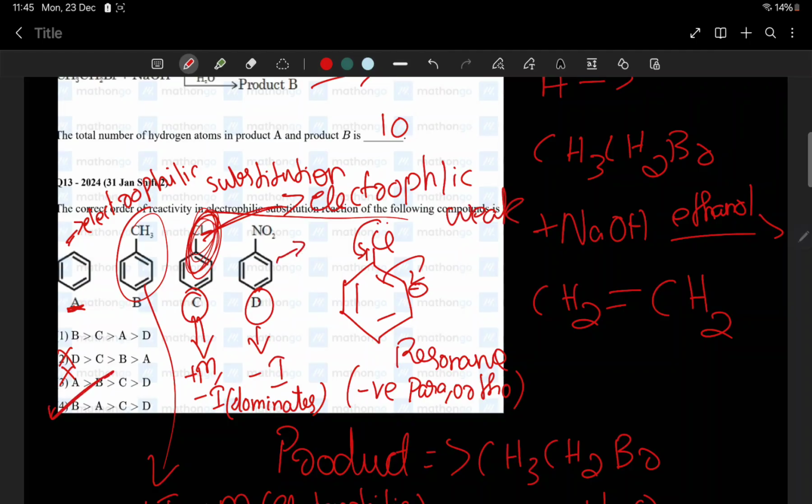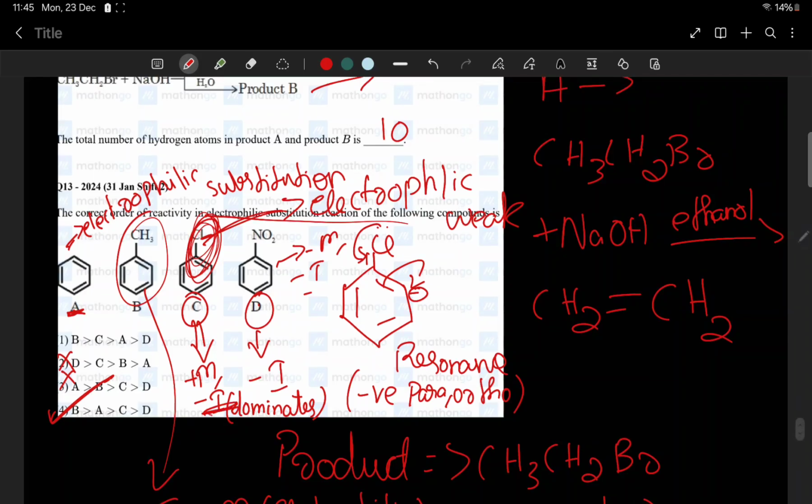Anyway, this D is having both minus M and minus I. Don't think about it. It will have the least. But C is having plus M and minus I. But minus I effect dominates. B is having plus M and plus I. Both plus, it's giving. CH3 is a giving group, a donating group. That way, no need to check. B will have the most affinity towards electrophilic substitution reaction.